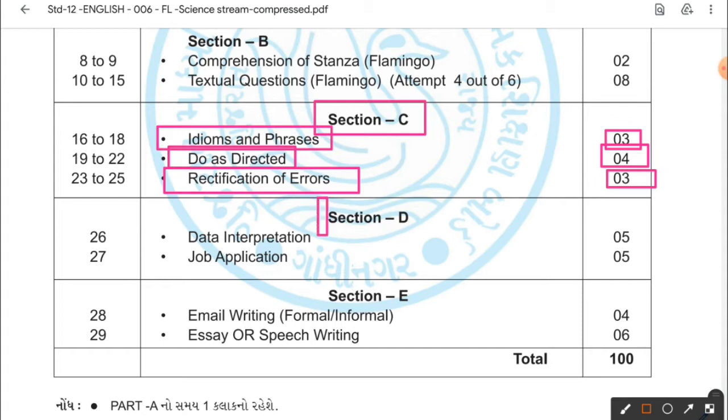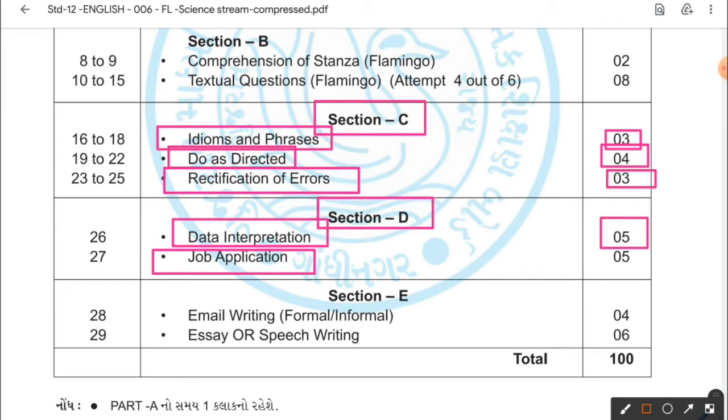Let's see section D, dear students. In section D, first you have reading and writing, data interpretation, which is also known as chart interpretation, and the weightage of this question is 5 marks. Next you have job application, a very important question, and that also carries 5 marks. That's your section D. The last, section E, question number 28, is email writing, which can come formal or informal. The weightage of this question is 4 marks.